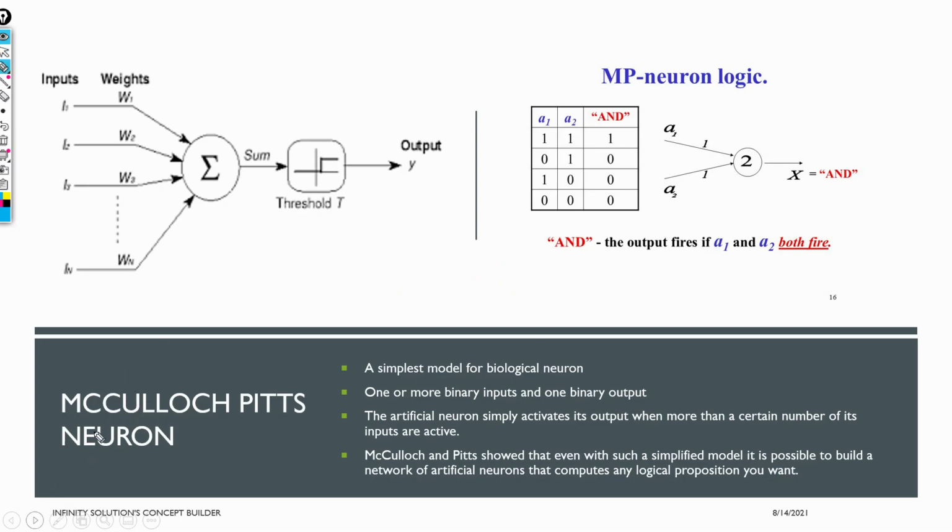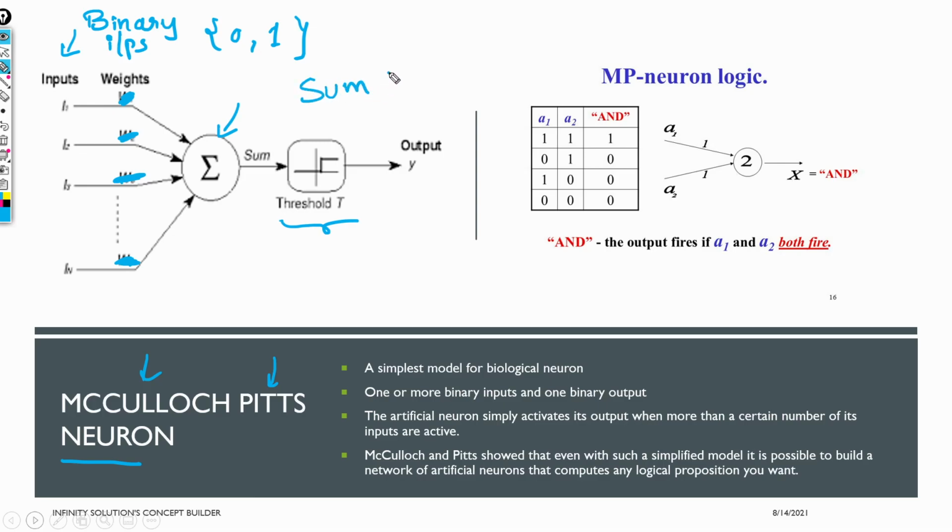You can see here the McCulloch-Pitts neuron. These were two scientists, or biologists, and they gave the very first neuron. Here the weights were not there, so I'll remove them. We just have inputs, and the inputs were binary, that is either 0 or 1. Then it just does the summation, and then based on some threshold, if the summation is greater than the threshold, we decide yes.